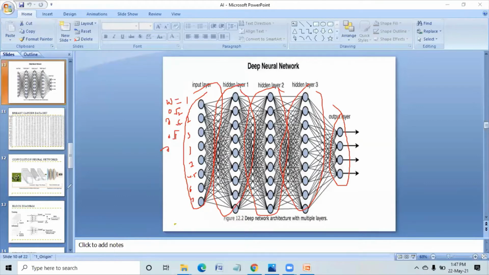Then we are going to train this neural network. In the training, what happens? See, whenever you go to the market and ask for 1 kg of aloo or potato or anything, they keep a balance for measuring the weight.